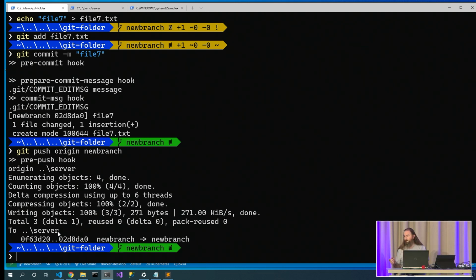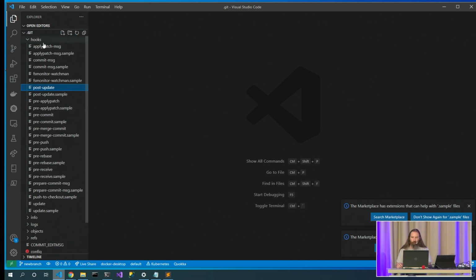But we can also create hooks on the server, and if you've ever done a git push to Azure and used Kudu to be able to automatically deploy your thing, then that's exactly what they have. They have a post-commit hook running on the server that notices you did this commit and takes additional action. That's perfect. All of those live here in this hooks directory.